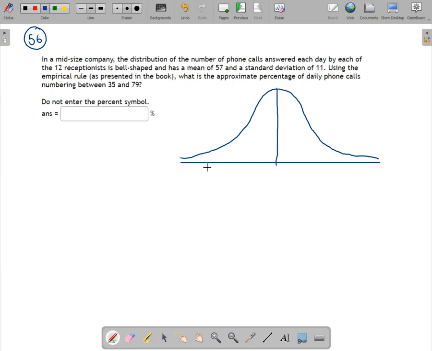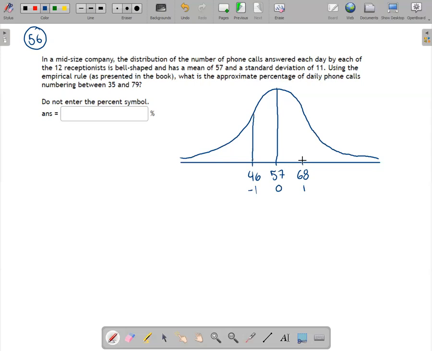Remember, a histogram counts groups. How many people were in this range? How many people were in that range? And so on. And they're saying the average was 57. The standard deviation was 11, so if we go 11 to the right, that's going to put us at 68. If we go 11 to the left, that's going to put us at 46. And so again, this is a z-score of 0, 1, and -1.